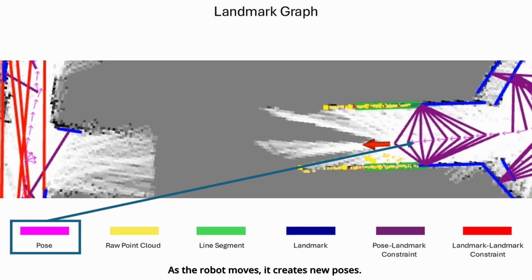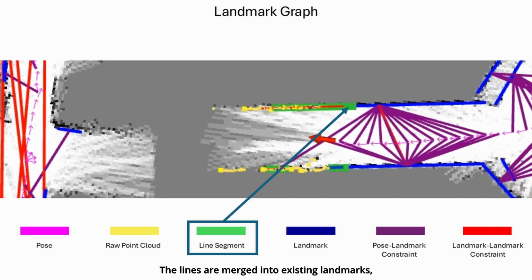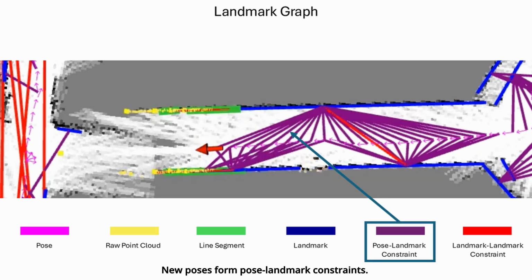As a robot moves, it creates new poses. Using sparse range sensors, the robot scans new points, which are used to extract lines. The lines are merged into existing landmarks, or create new landmarks if necessary. New poses form pose-landmark constraints.